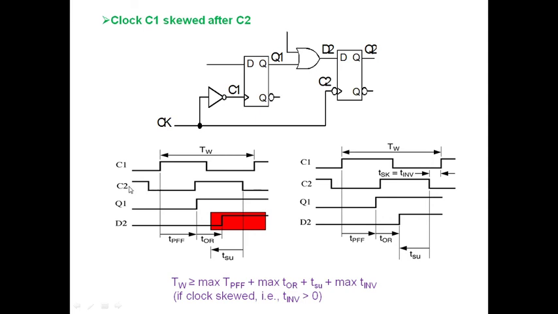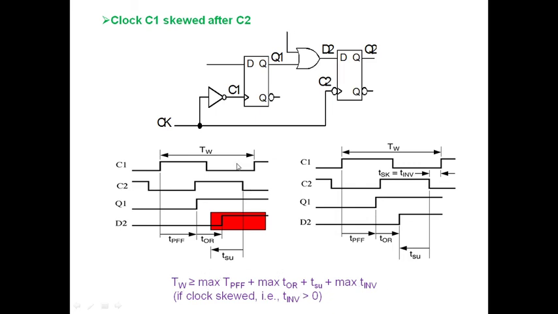C2 got advanced, that means it had started before. So suppose C1 starts at 0 seconds, then C2 might have started at minus 2 seconds. My agenda is to find TW, so these minus 2 seconds have to be added here so that I can get my TW.